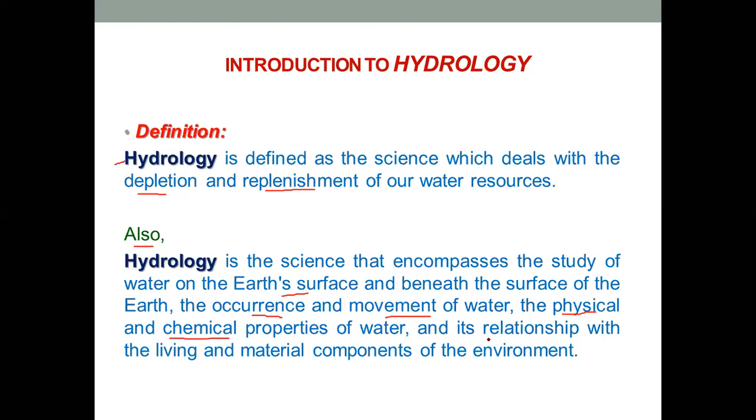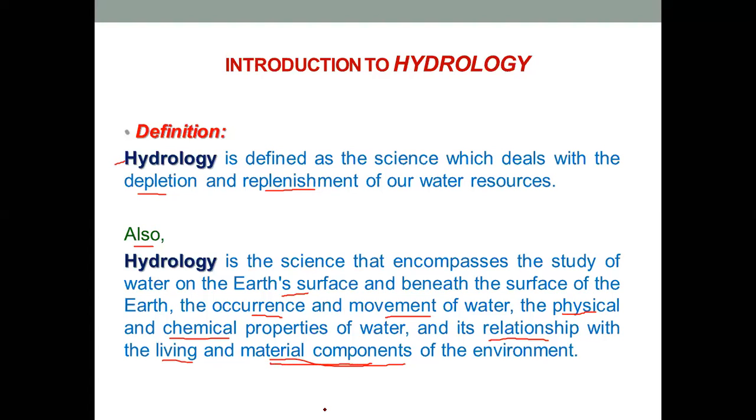we'll study the relationship of water with living and material components. So how the water which is available on the earth, how is its relationship, and how it affects the living beings. Living beings in this case are the plants, trees, as well as humans and animals, as well as the relationship of water with material components.